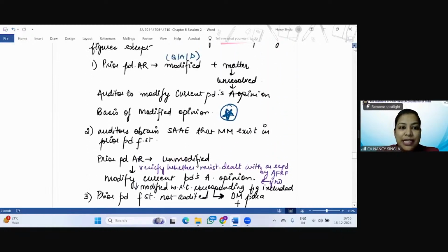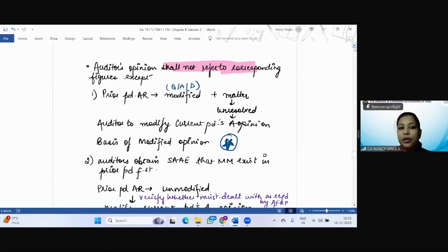So the first point says that where the prior period audit report was modified, be it qualified, adverse, or a disclaimer, and the matter is still unresolved. As such, the information is given only to be read, right?